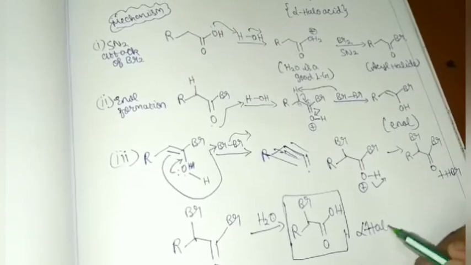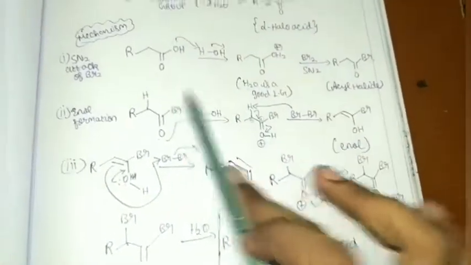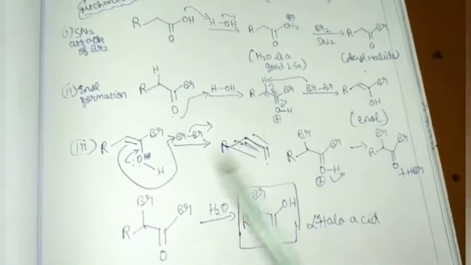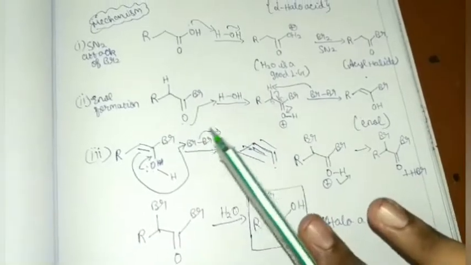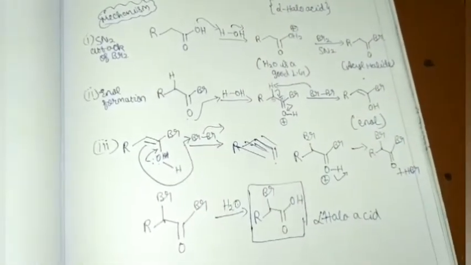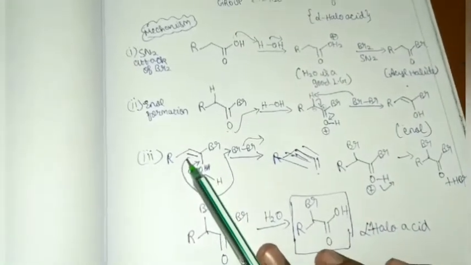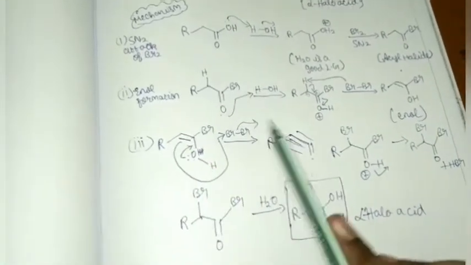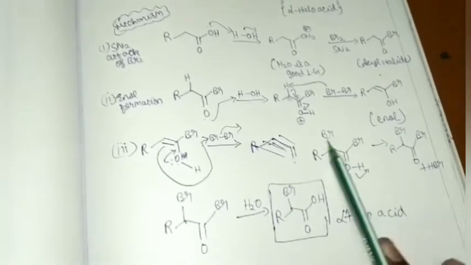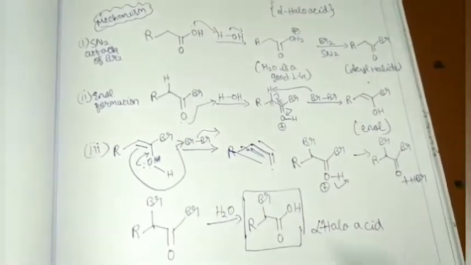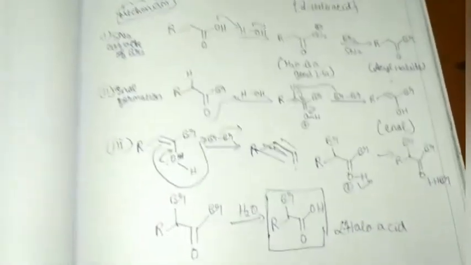Alpha halo acid. First the acyl halide is formed, then its enol is formed, as the usual attack we saw in acid catalyzed enol formation. The same thing happens: the double bond, the nucleophilic center, attacks the bromine to form a dibromo compound, and finally it reacts with water to form alpha halo acids. This is the simple HVZ reaction. Now we'll see the importance of this reaction.